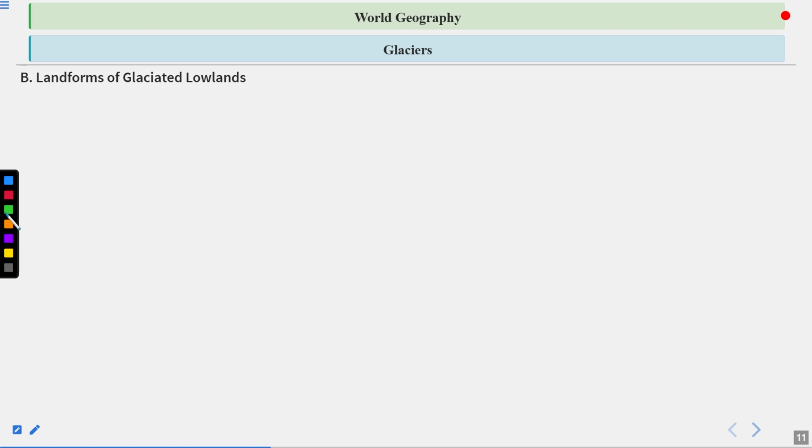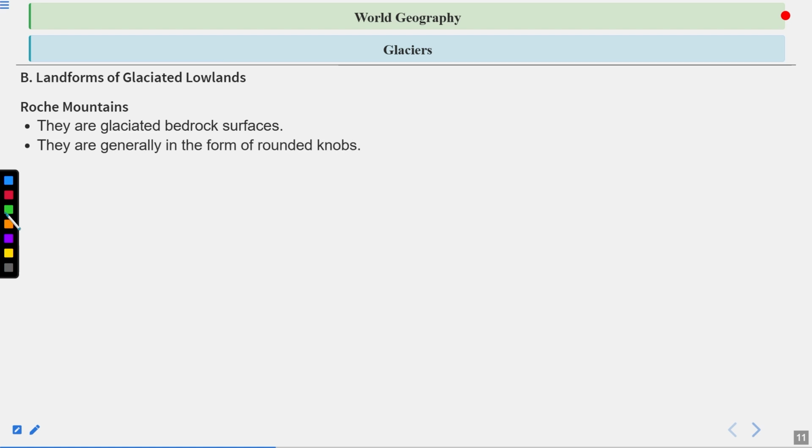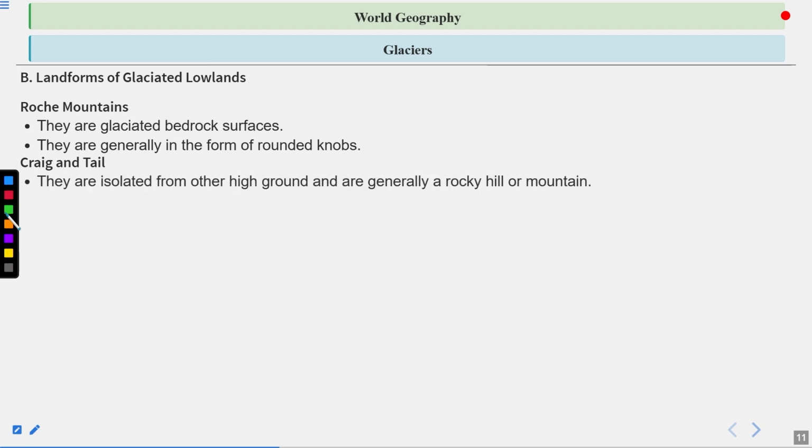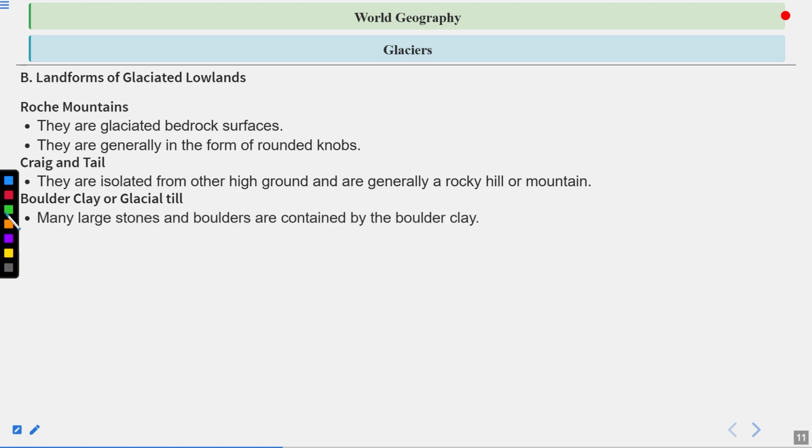Now, landforms of glaciated lowlands. Roche moutonnée. They are glaciated bedrock surfaces, generally in the form of rounded knobs. Crag and tail. They are isolated from other high ground and are generally a rocky hill or mountain. Then boulder clay or glacial till. Many large stones and boulders are contained in the boulder clay. They are formed by deposition from melting glaciers and ice sheets.